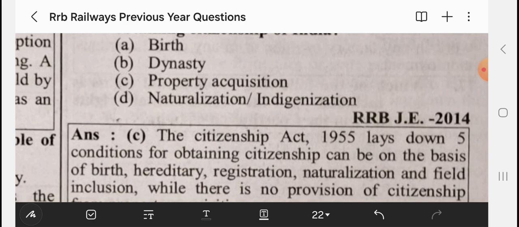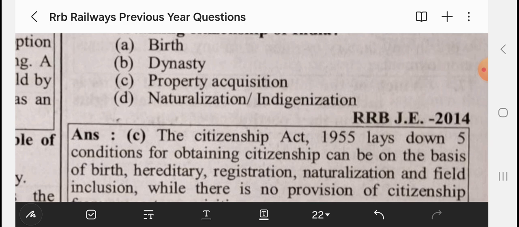You can get citizenship by descent, like your father or mother should be citizens of India. By birth, by naturalization means by getting the acceptance of citizenship by the legal administration of India.